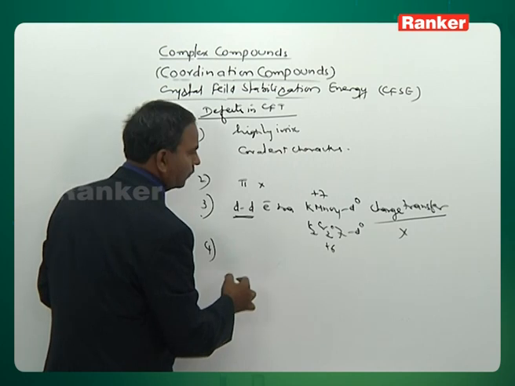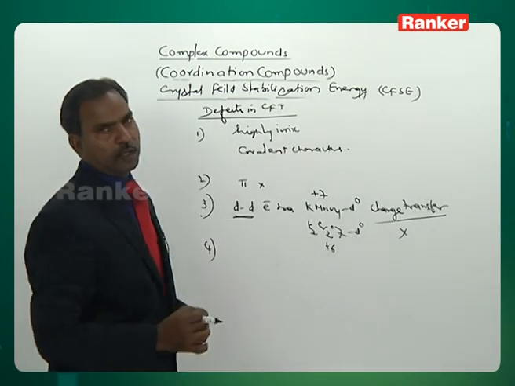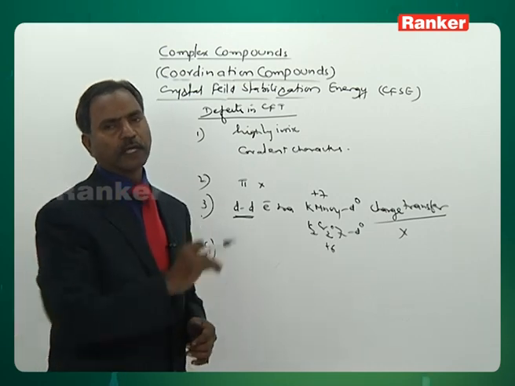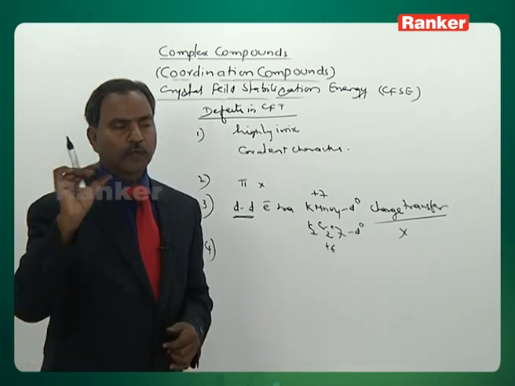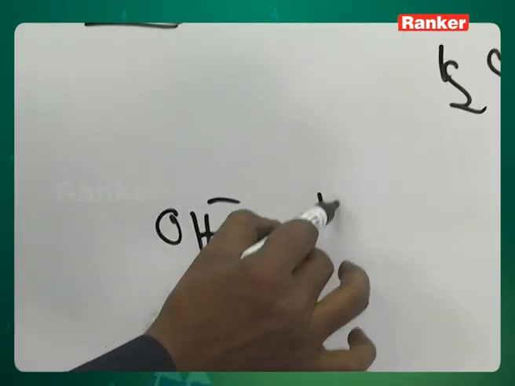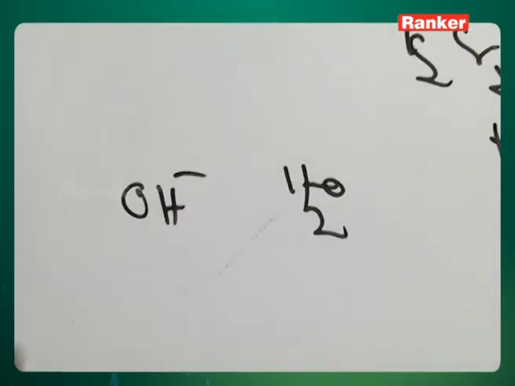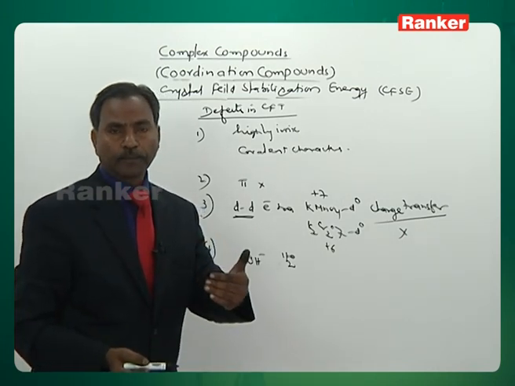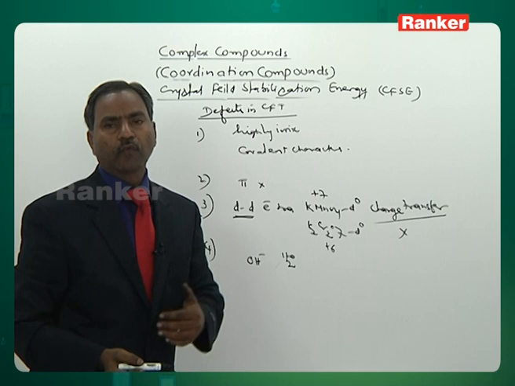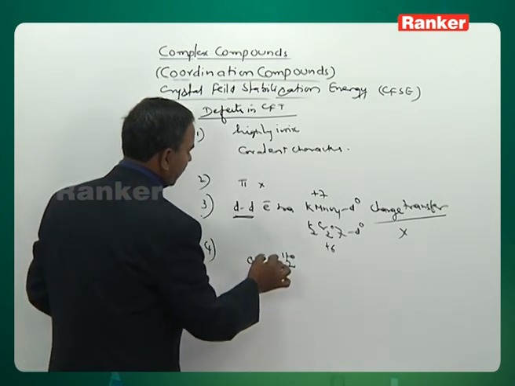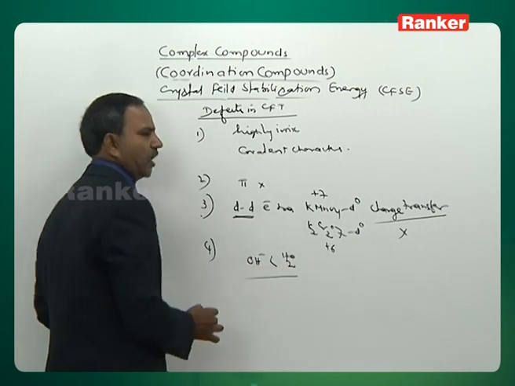But in the spectrochemical series, take OH minus and H2O. OH minus is more basic, so its field strength should be greater than water. But the actual order has OH minus with lower field strength than H2O.